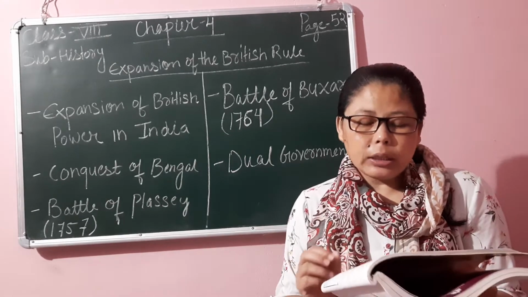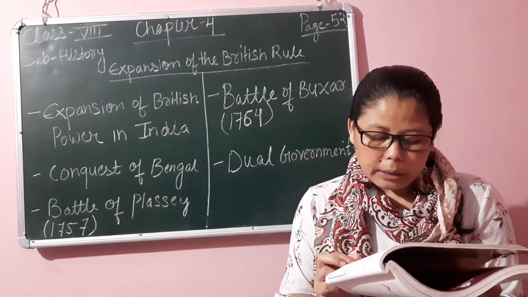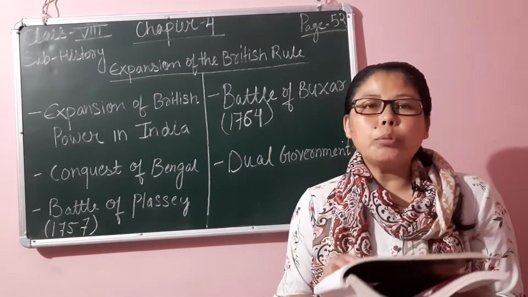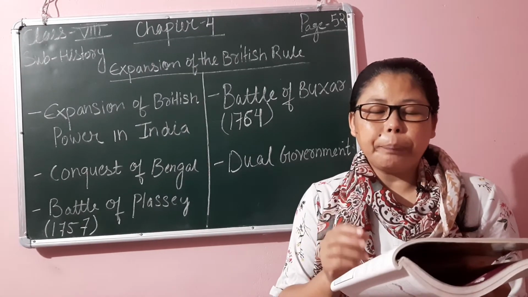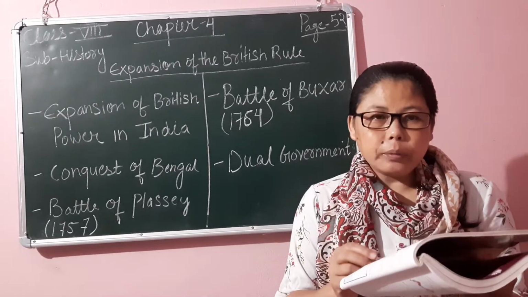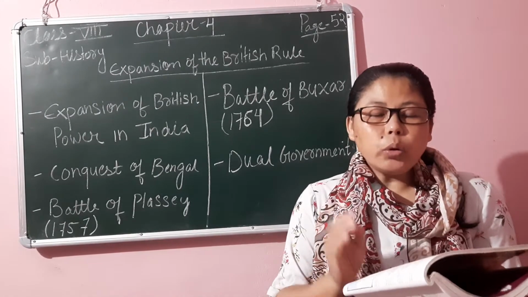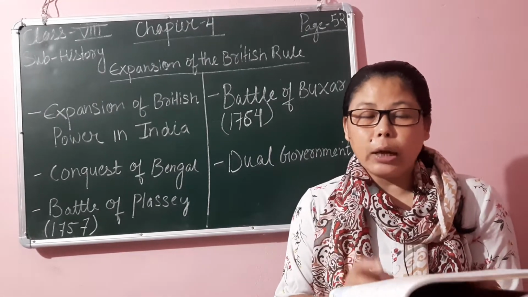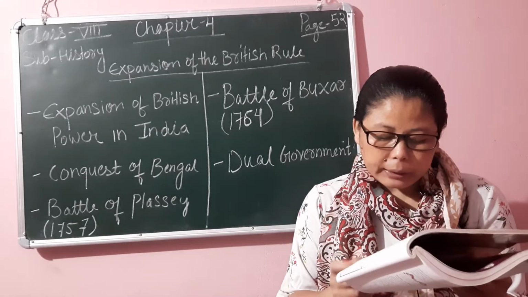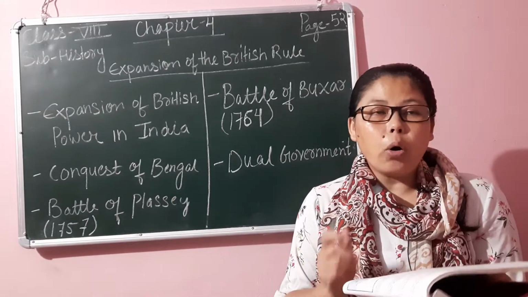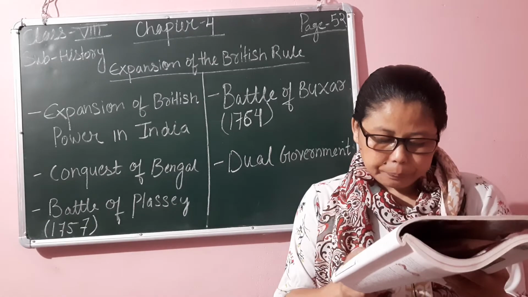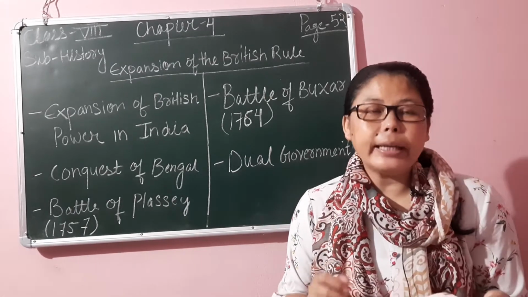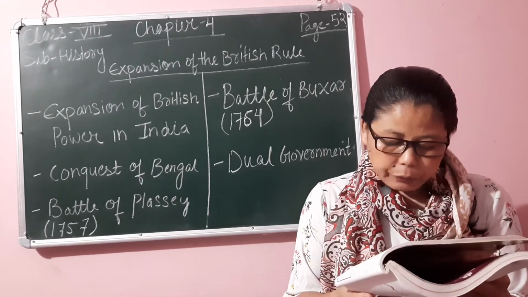In the last class I explained about it. Sir Thomas Roe visited the Mughal court and took permission for trade. Though the Mughals gave them permission for trade, they were not allowed to fortify their factories. But the English defied the order of the Mughal Empire, and later on they fortified their settlement in Calcutta in 1756.